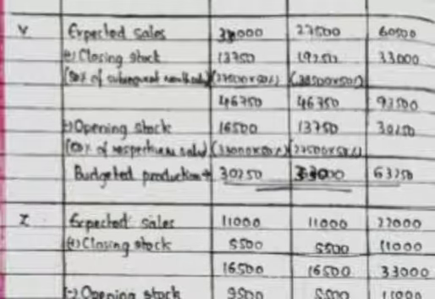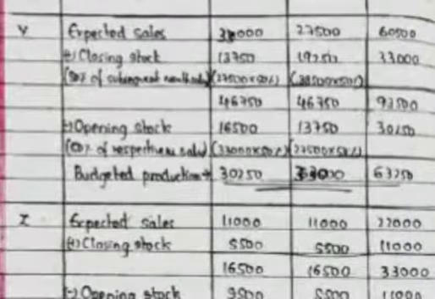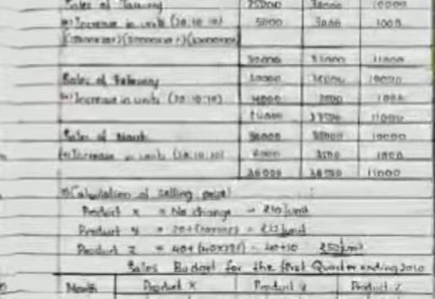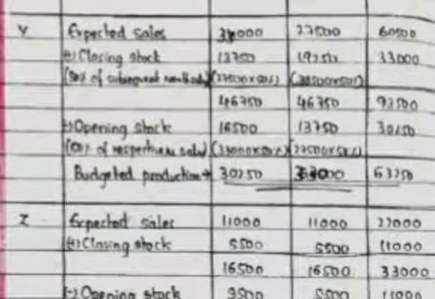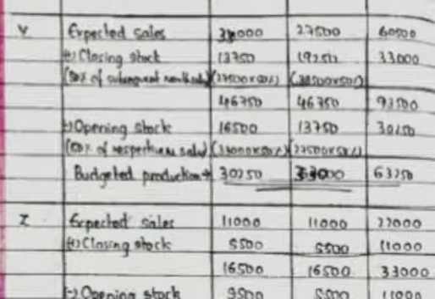Next, same in the case of Y. January and February, 33,000 and 27,000. Closing stock is 50% of the next month's sales, and opening stock is 50% of the same month. Same in the case of Z. Expected sales of Z are 11,000 and 11,000, total 22,000, and 50% of the subsequent month's sale is 5,500.